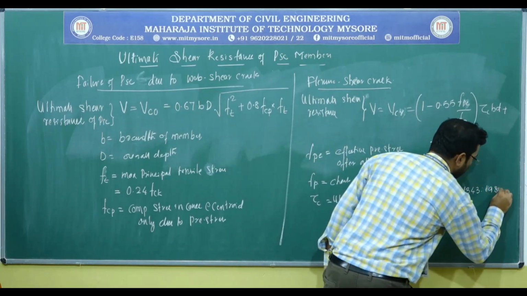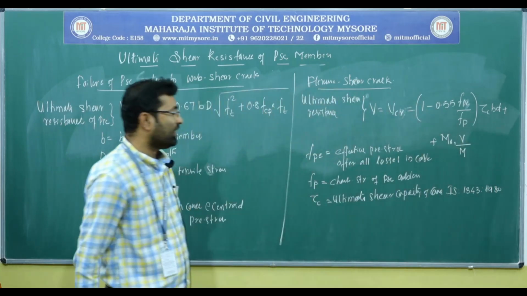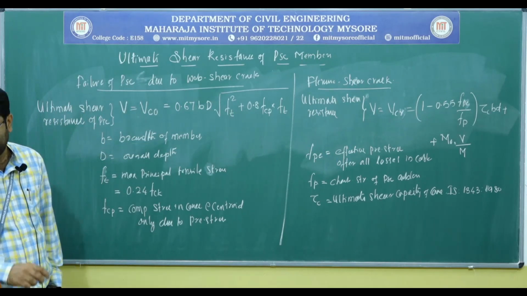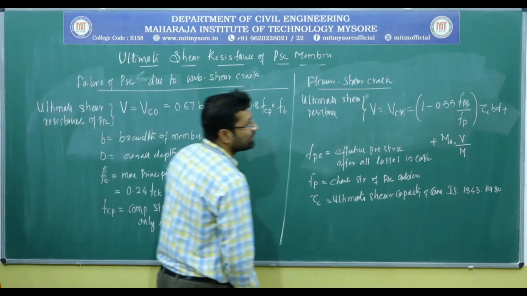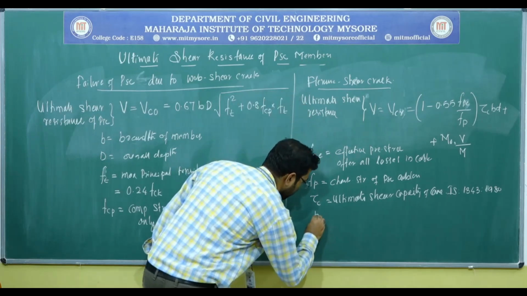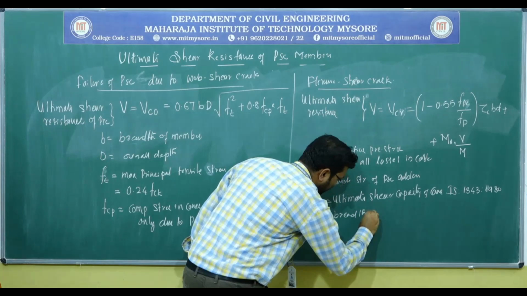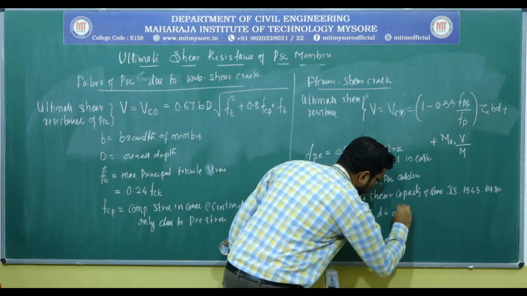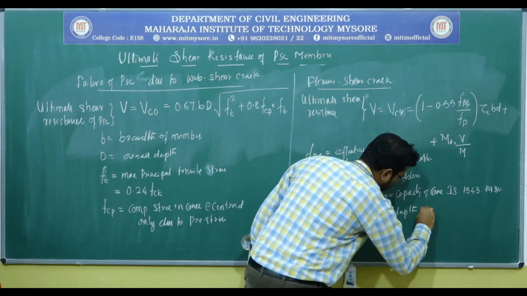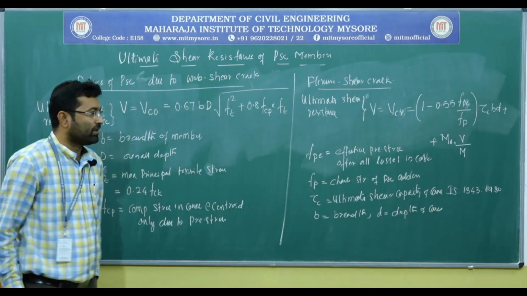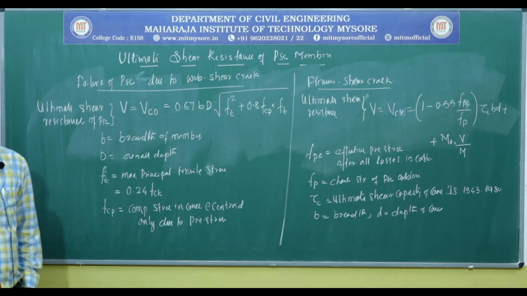As per this code book we have to extract the value of tau C, right? Next, B is the breadth of the beam and D is the depth of the concrete. Apart from this we have two more factors.